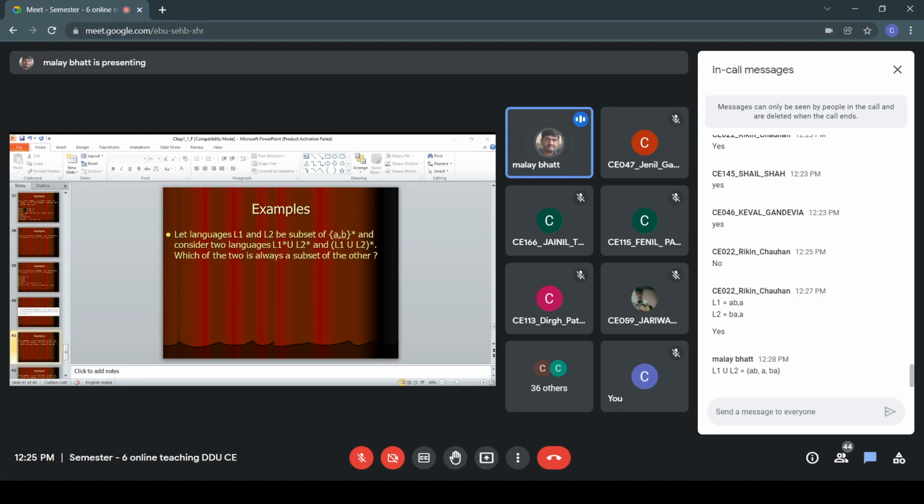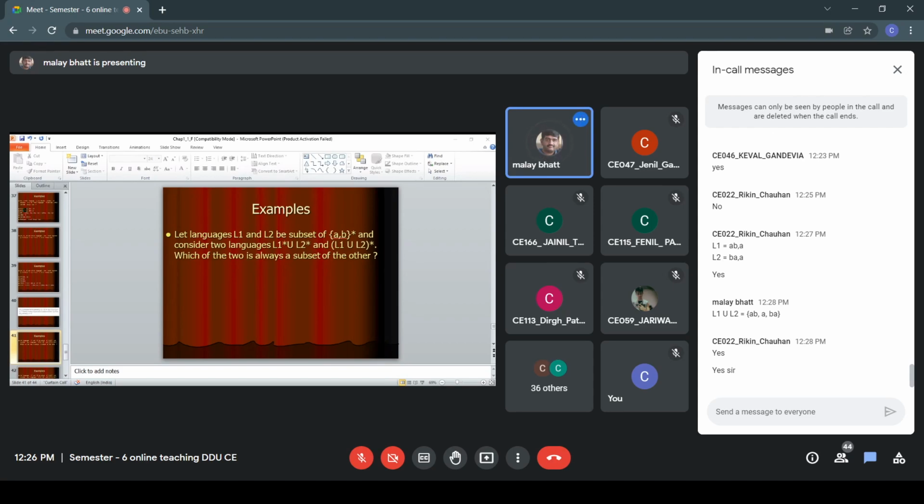So now when you find L1 star union L2 star, all the elements which are generated by L1, we can generate from this (L1 union L2) star. Similarly, all the elements of L2 star we can generate from (L1 union L2) star, obviously. Along with that, some additional elements are possible which are not possible to generate in L1 star union L2 star, because we can generate more elements in (L1 union L2) star. You can have additional elements like A, B, B, and all that. So it is a valid example.